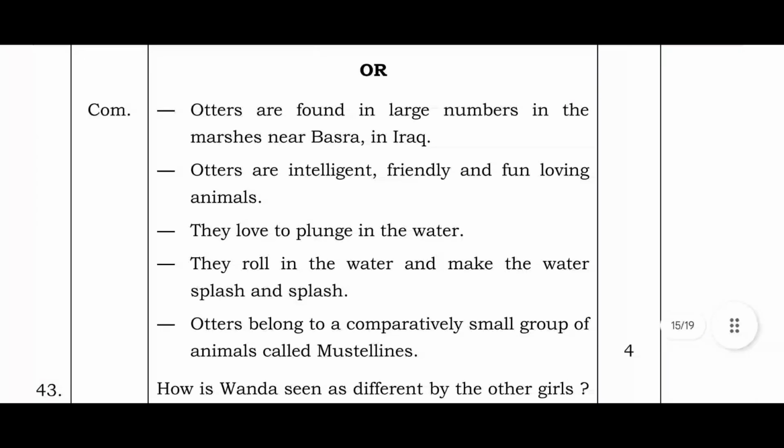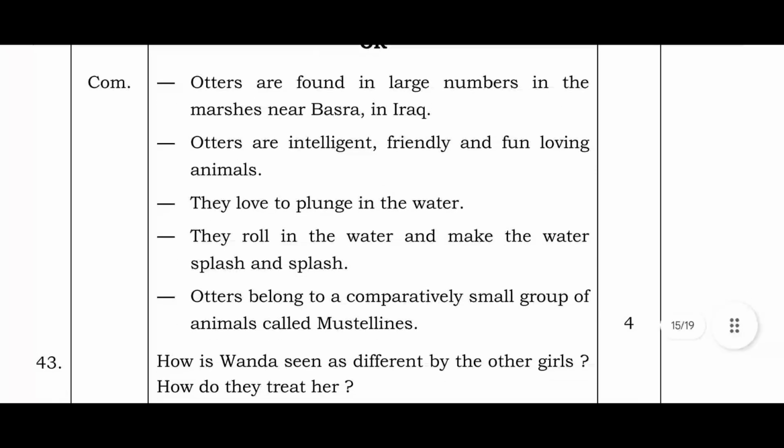Otters are found in large numbers in the marshes near Basra in Iraq. Otters are intelligent, friendly, and fun-loving animals. They love to plunge in the water. They roll in the water and make the water splash and splash. Otters belong to a comparatively small group of animals called mustelines.